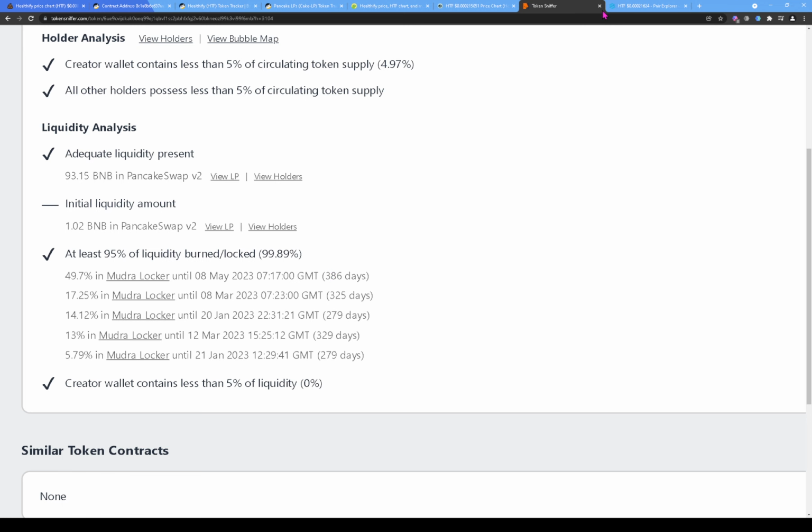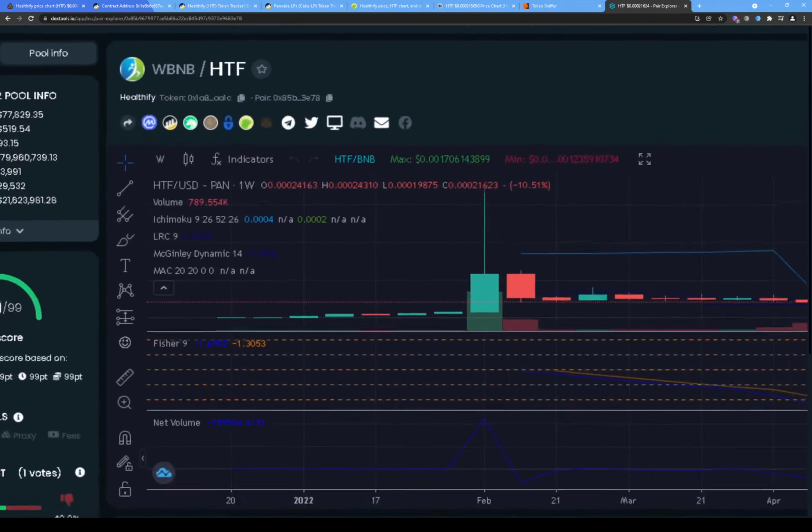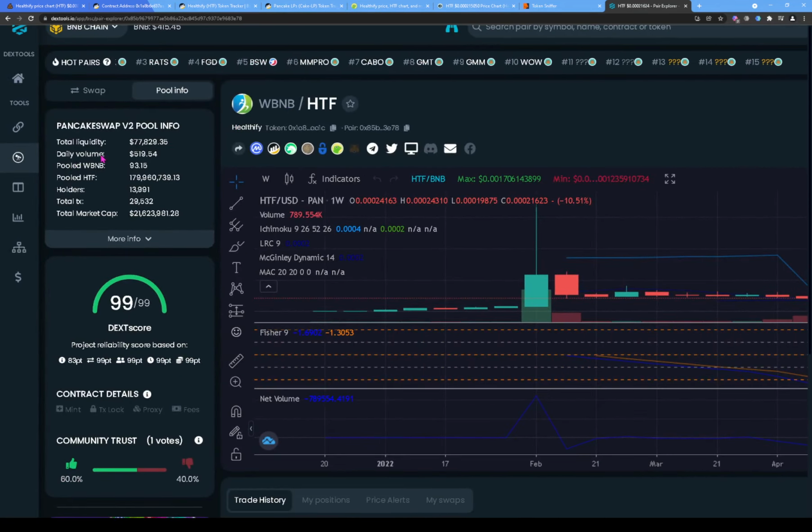Alright, so let's jump back over to Dex Tools. All right, so Dex Tools loaded, and the section we want to look at is, and here we see daily volume of $519. That's very, very low for a token with a $21 million market cap and 8,000 people actually visiting.